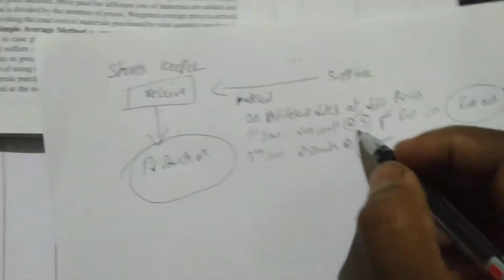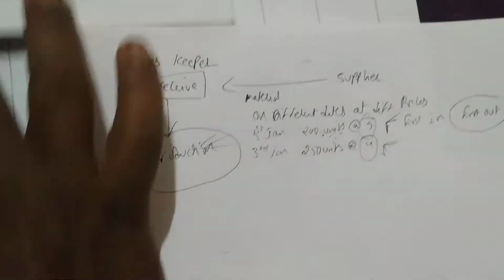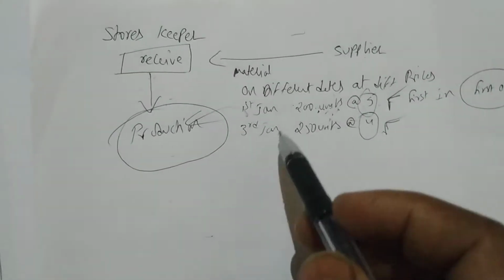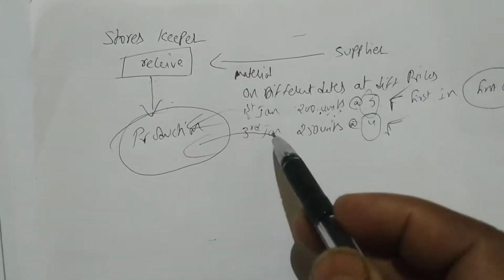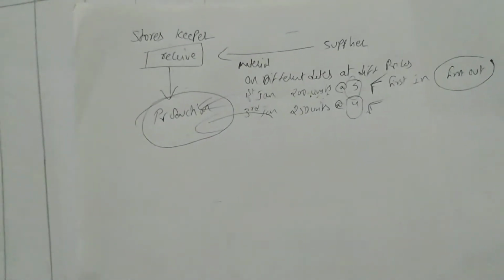This material has come first to the storekeeper and this will be issued first to the production manager, the production department. This is called FIFO. Then after this, it will be issued. First in, first out. That's why it is called FIFO. Okay, let us do one problem. It's very easy. One problem on FIFO.